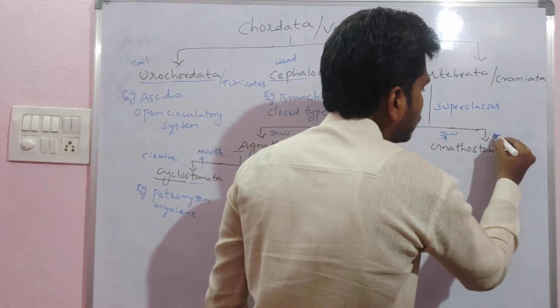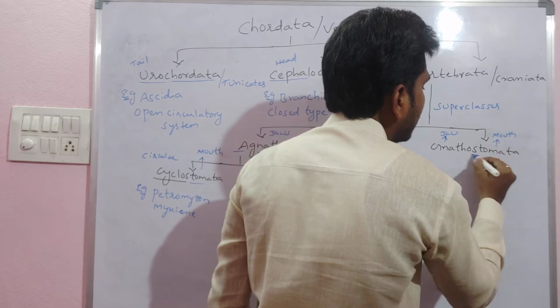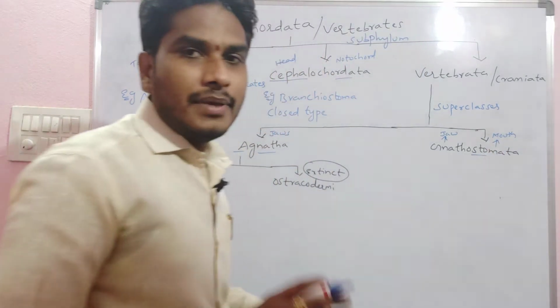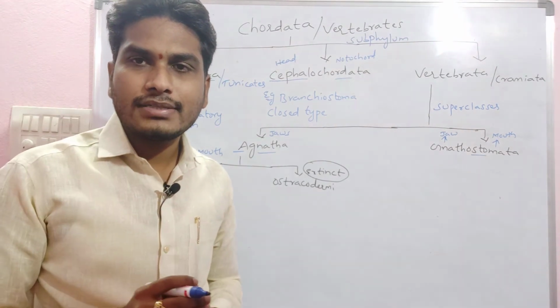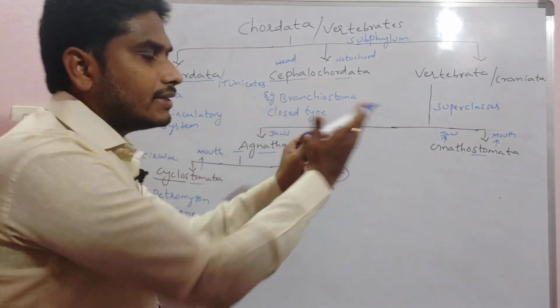And stomium, it means what? Stomium means mouth. That means Gnathostomatans are the organisms which have jaws in their mouth, completely opposite to the Agnathans.